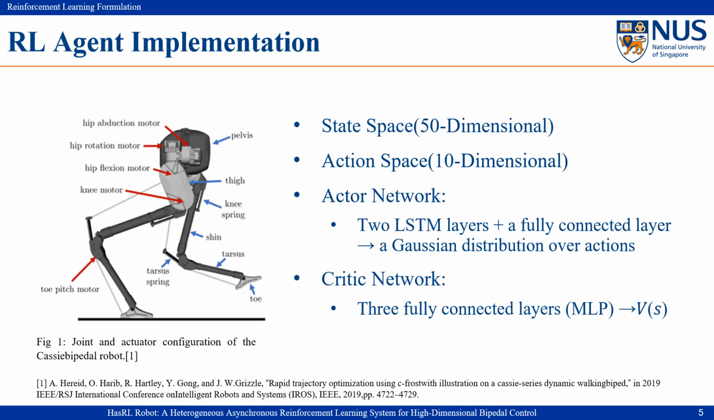Here we define the structure of our reinforcement learning agent implementation. The state space is 50-dimensional. It includes previous states, position, and velocity of actuated joints and passive joints, phase clock signal, and target speed command. The action space is 10-dimensional, corresponding to the continuous control commands for the robot joints. For the actor network, we use two LSTM layers followed by a fully connected layer, and it outputs a Gaussian distribution over actions, which provides both flexibility and exploration capability. The critic network is implemented with three fully connected layers. It generates the value function, helping the agent evaluate the quality of each state.